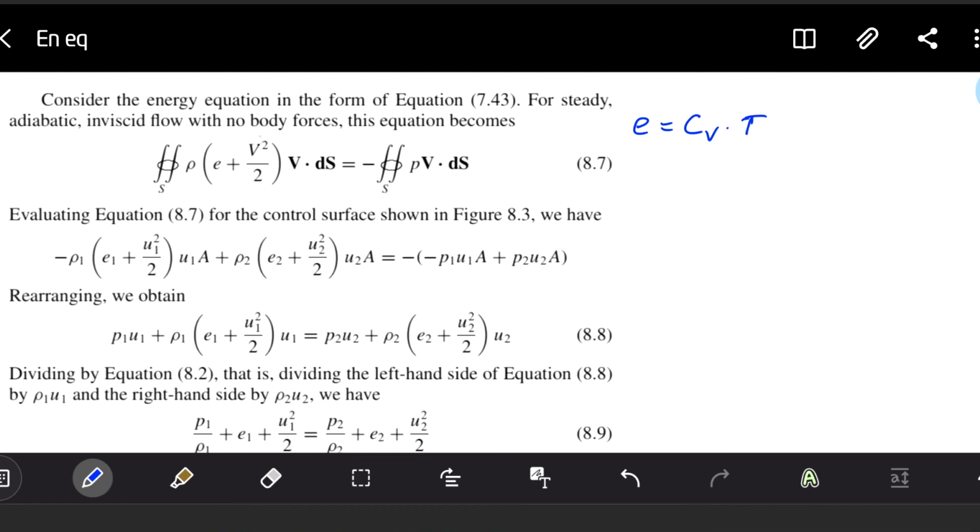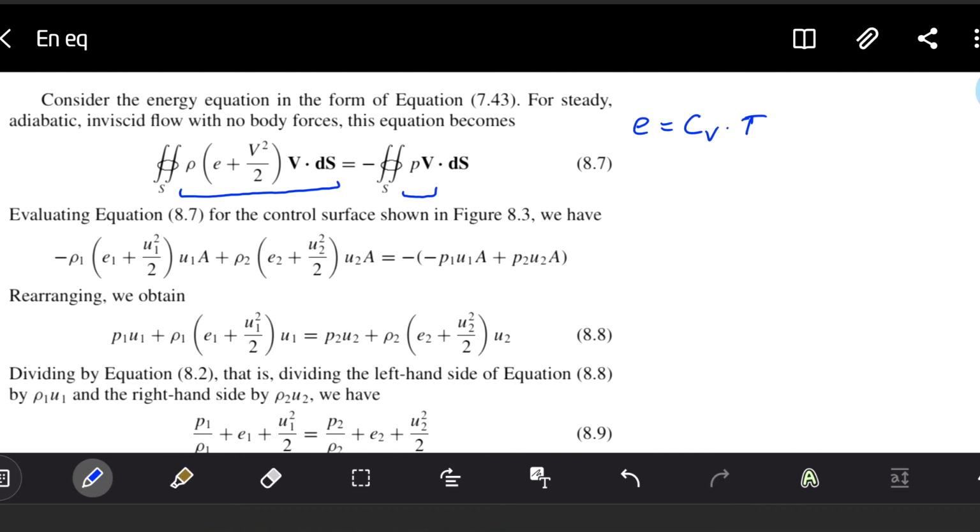We have a density here in front, so it's the equivalent of the kinetic energy. So here on the left side we have the energy part. The energy flows through the edge of the control volume, and on the right side we have the flow of the work created by pressure and flow, and this work is done on the edge of our control volume.